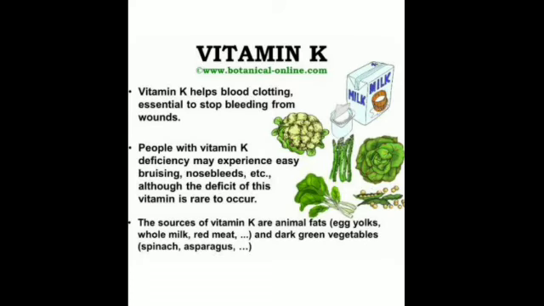Then the deficiency disease of vitamin K, the common name of which is phylloquinone, is uncontrolled bleeding. So the various sources are green leafy vegetables like lettuce, spinach and broccoli. These are all good sources of vitamin K, and it is even found in milk.